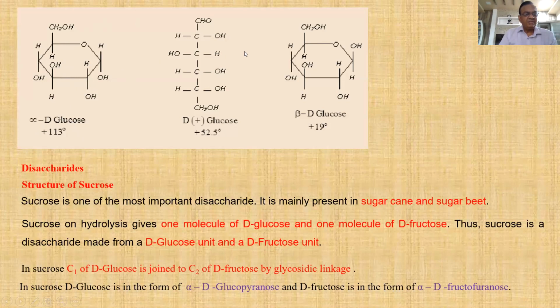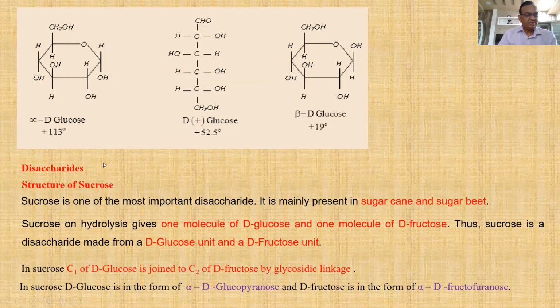These are interconvertible structures, correct? So this beta D-glucose, plus 19 degree in different solvent, but both change to plus 52.5 degree specific rotation. That's why they are interconvertible structures. Alpha D-glucose is in equilibrium with alpha D plus glucose, which is in equilibrium with beta D-glucose. So these are interconvertible. This has been confirmed by an important physical property, mutarotation.